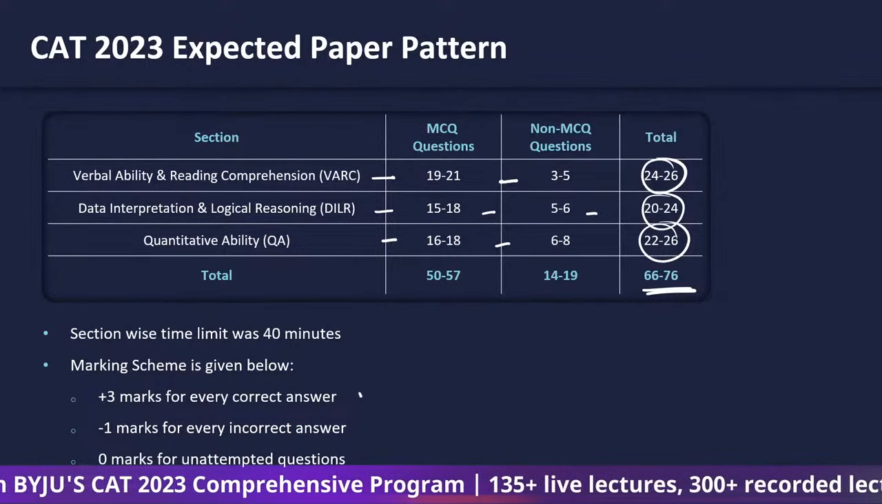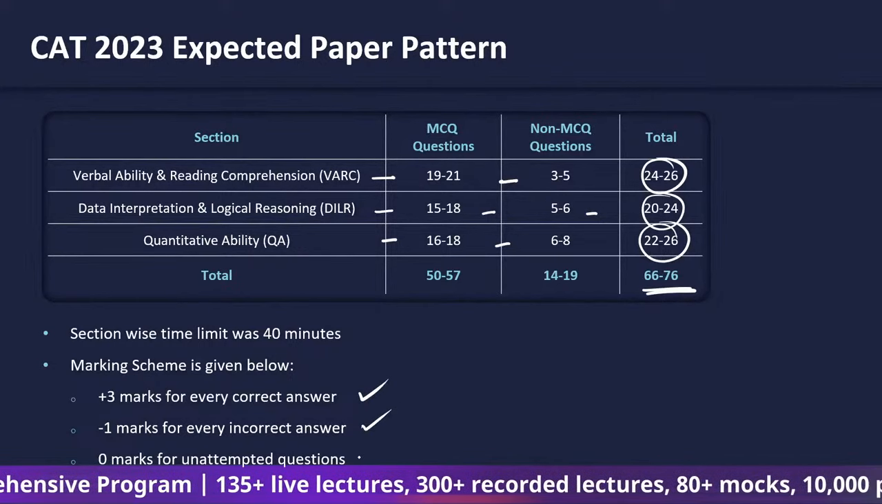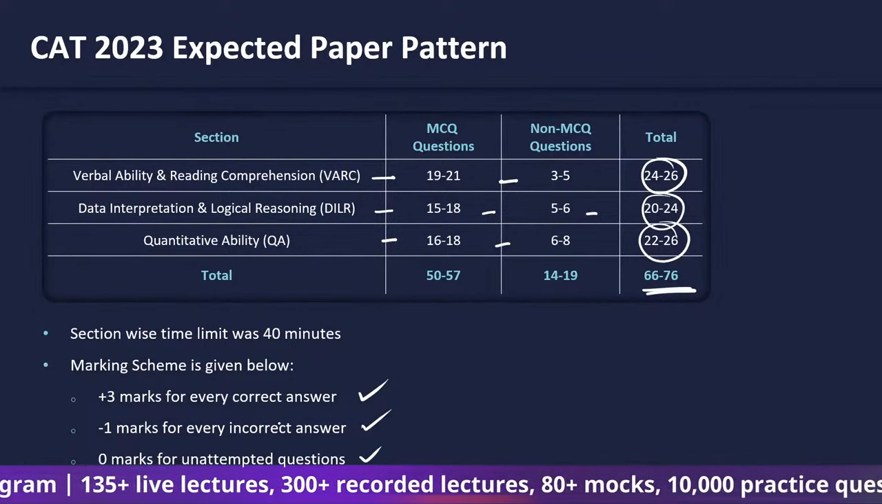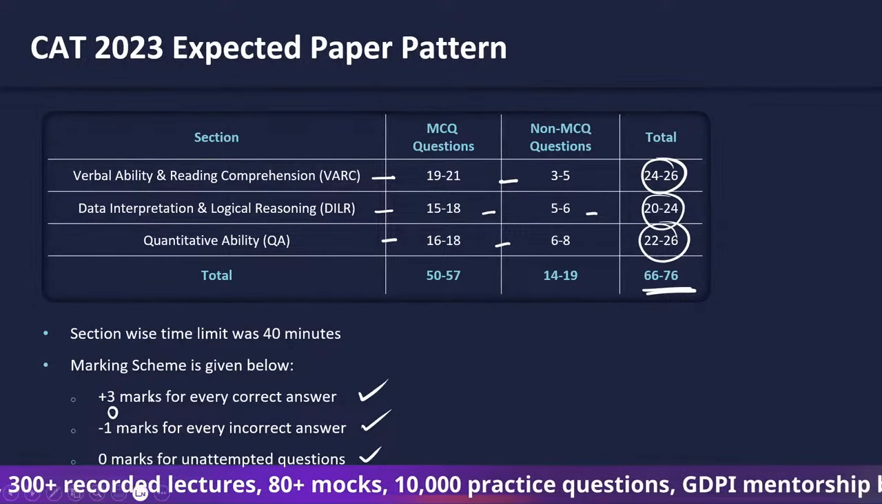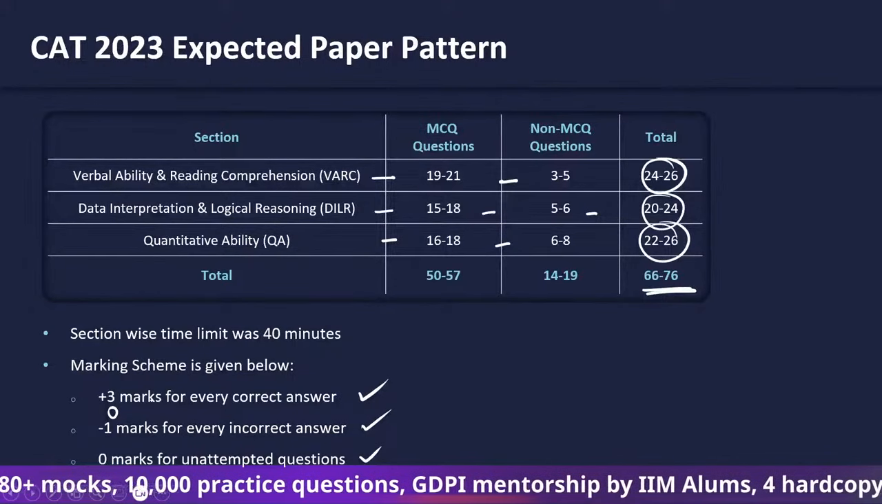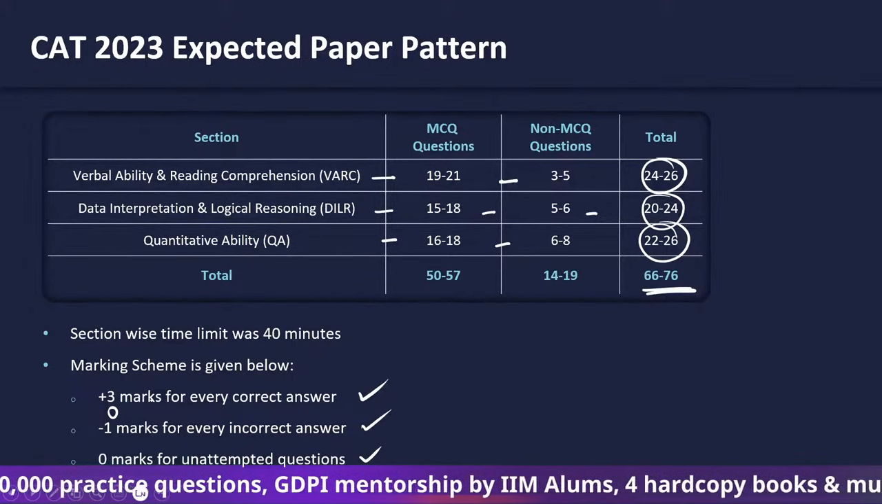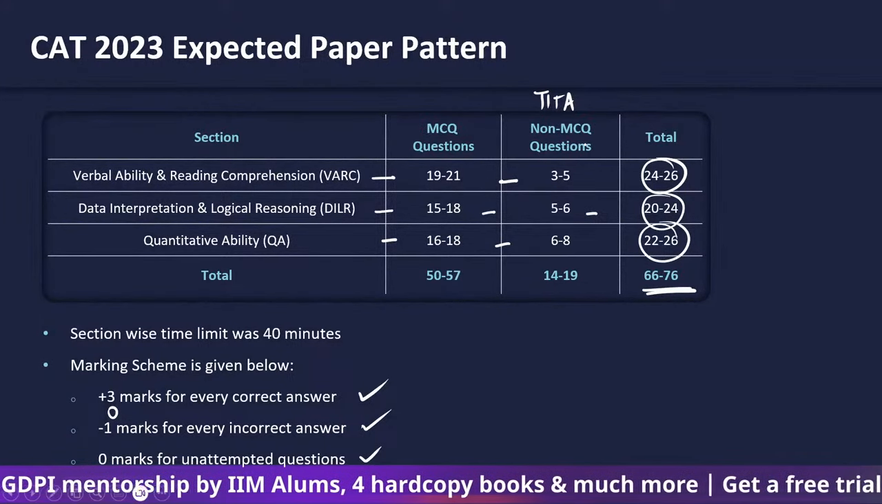The marking scheme is +3 for every correct answer, -1 for every incorrect, and 0 marks for unattempted. This is true for MCQs. For non-MCQs, it's going to be 0 marks for every incorrect answer. So you do not get any negative marks when you answer a question wrong when you have TITA-based questions, also known as non-MCQs.